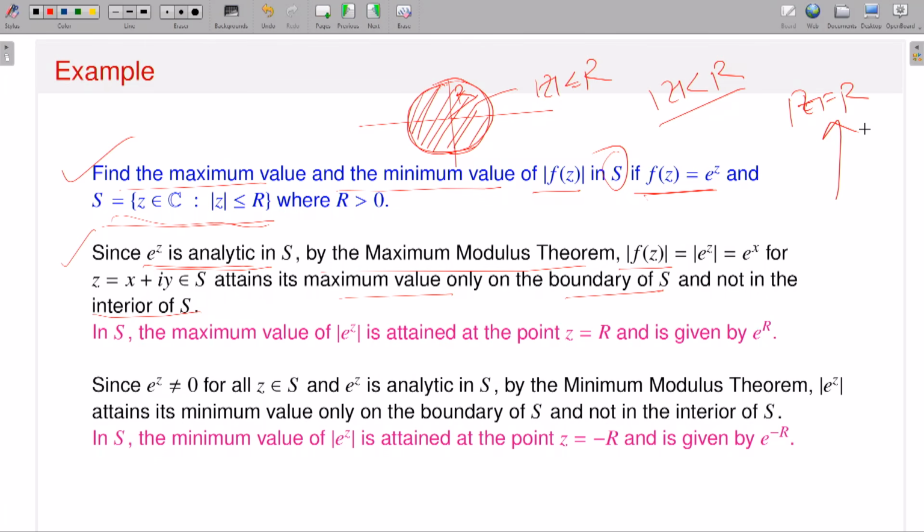And what is the maximum of f(z)? You can explicitly calculate it. So the maximum of the absolute value of f(z), which is the absolute value of e to the power z. Now z is equal to x plus iy.